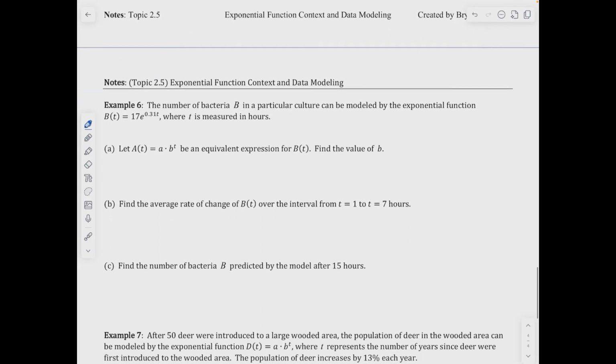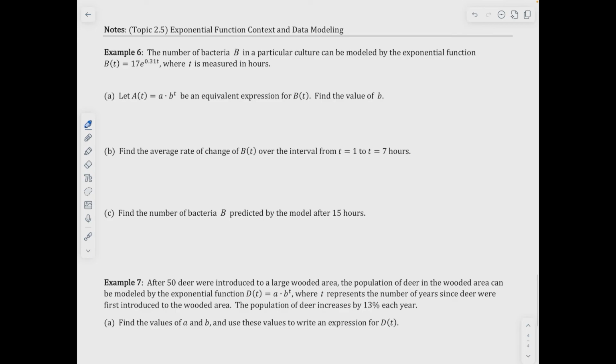So as we turn the page, example number 6. The number of bacteria B in a particular culture can be modeled by an exponential function. B of t equals 17e to the 0.31t, where t is measured in hours. So what we have here, a of t is equal to a times b to the t. Notice, if you have a NumWorks, these are the two different exponentials, one with base e and one without. So a of t is an equivalent expression for b of t.